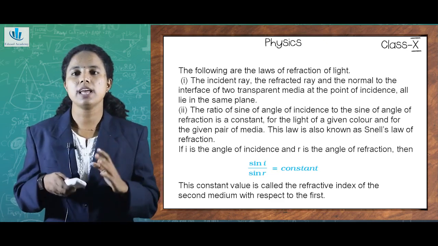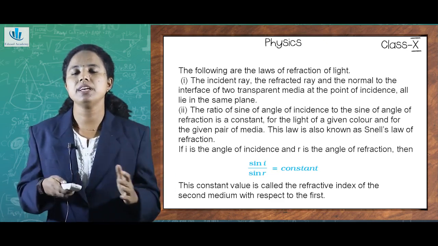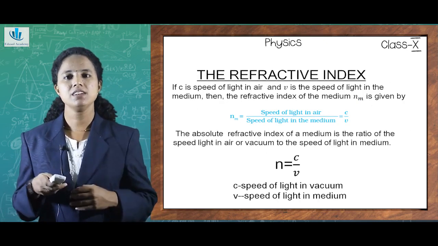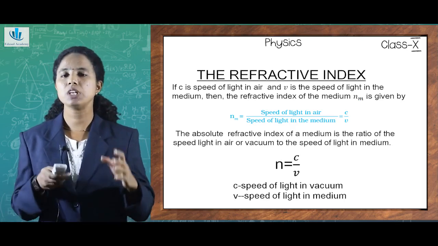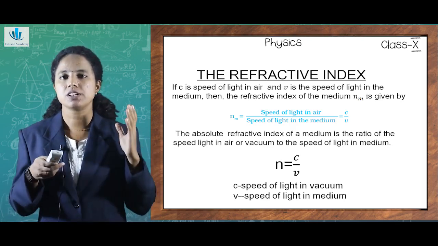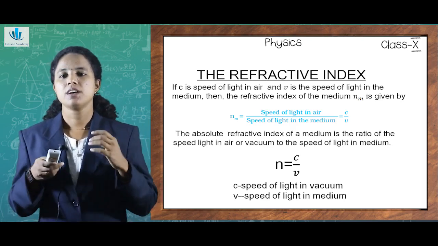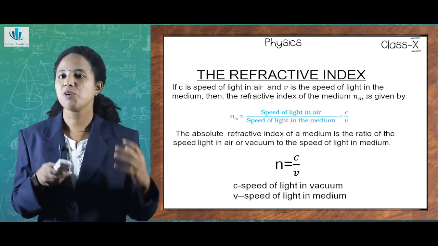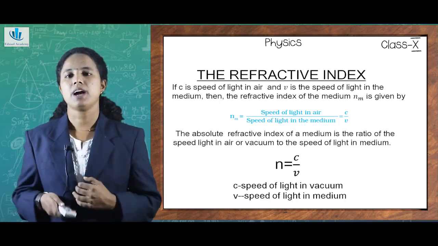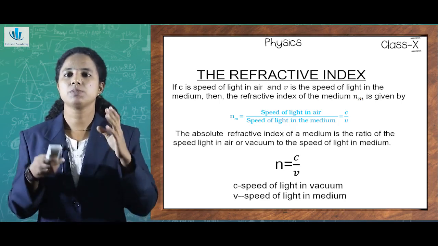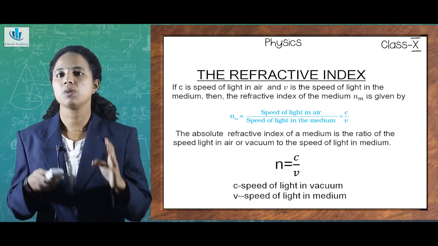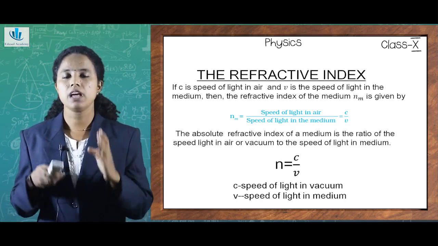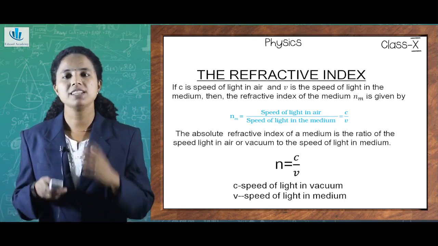We have already known that the speed of light is different in different media. So the refractive index is the ratio of the speed of light in air to the speed of light in the medium. We know the speed of light in air is 3 × 10^8 meters per second. If c is the speed of light in air and v is the speed of light in the medium, then how do we find the refractive index of the medium? It is given by the ratio of the speed of light in air to the speed of light in the medium, represented as n = c/v. So if the speed of light in air and in the medium is known and the ratio is taken, then you can find the refractive index.